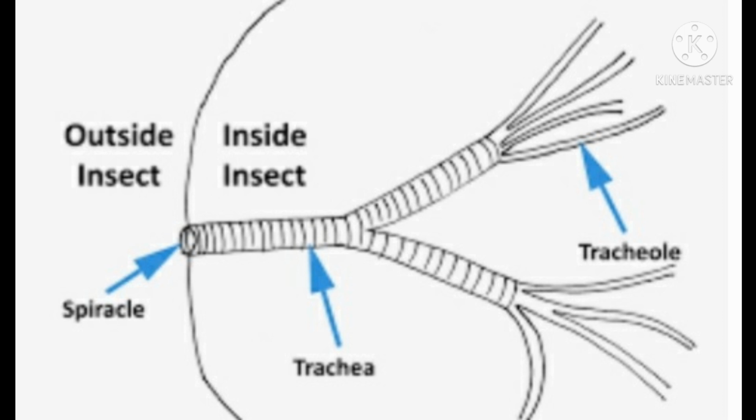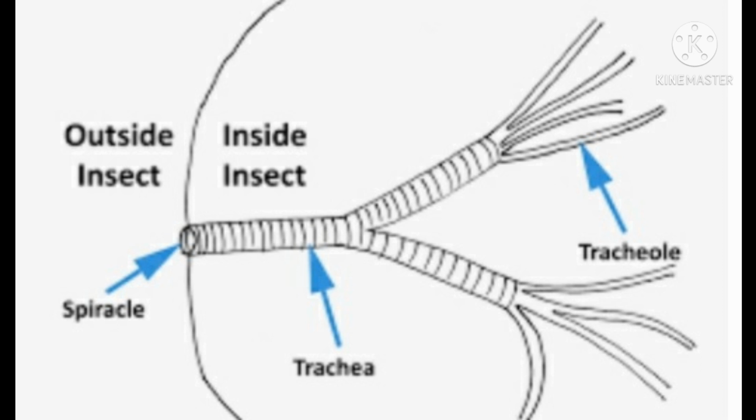Air, which contains more oxygen, enters into the insect through spiracles by the up and down movements of its body. This air goes into the network of thin air tubes called tracheae. From the tracheae, oxygen of air diffuses into the body tissues of insects and reaches each and every cell of its body where it is utilized for respiration.